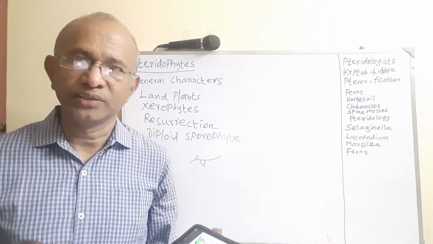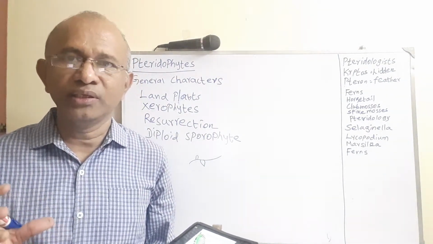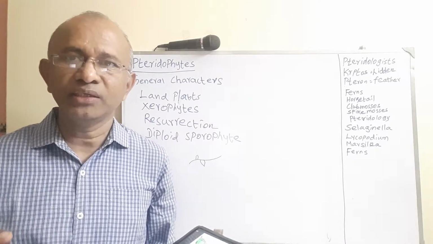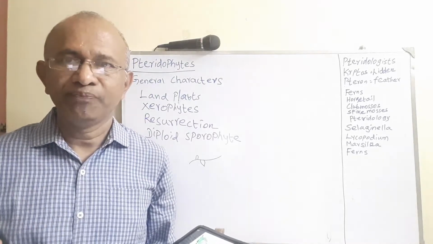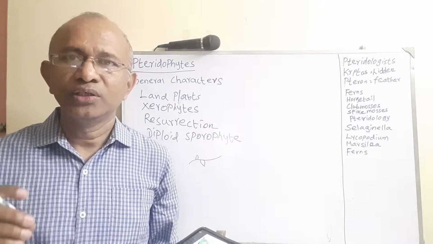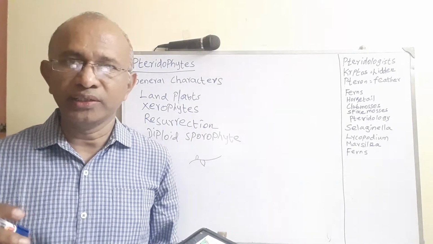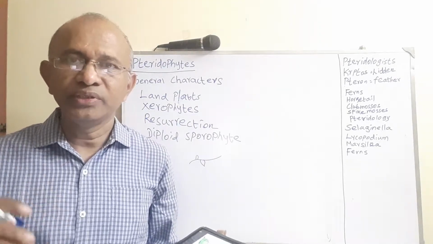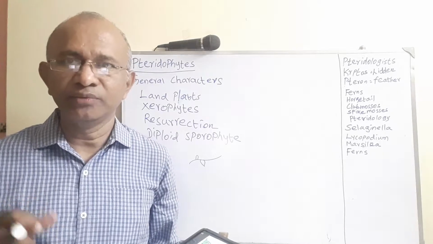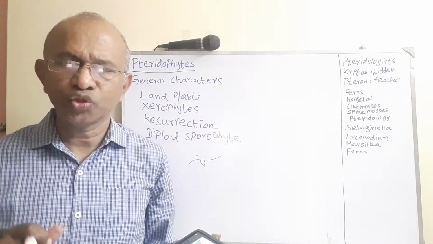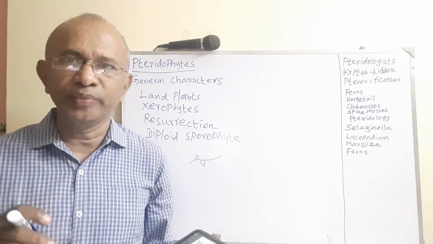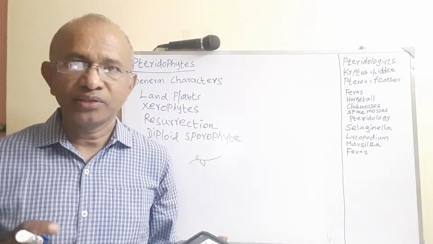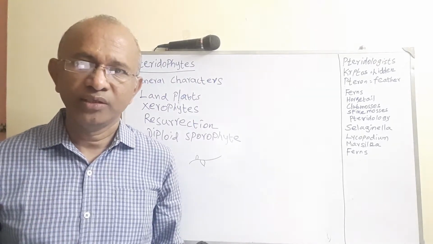Sporophylls are normal leaves, but they have spores inside a structure called sori, and individually they are known as sporangia. Sporangia are the spore-bearing structures present on the sporophylls.